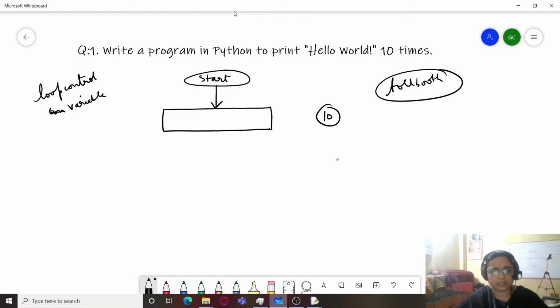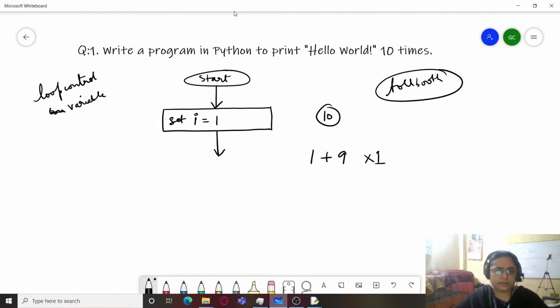He will count the number of people, including him. He will count 9 more people, and if there is even one extra, he will not allow that person to enter into the lift. So this person is controlling the number of people who are entering the lift. Same way, this loop control variable also keeps a track on the number of times a loop is executed. So we will say set I is equal to 1.